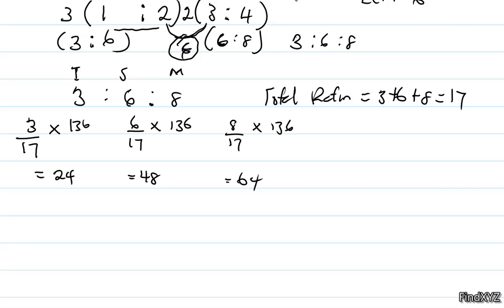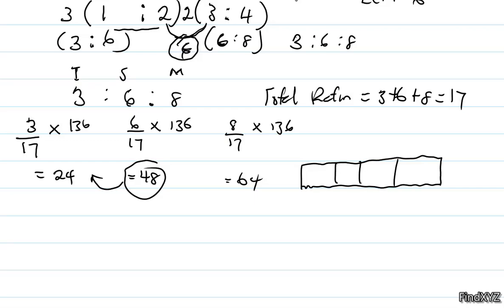So let's check. You realize that half of 48 is 24, and if you divide 64 into 4 equal pieces, don't mind my drawing, this will be 16, 16, 16, 16. 3/4 of this, 16 plus 16 plus 16, we get 48, which is Seyi's share.